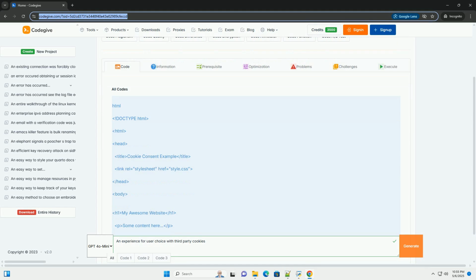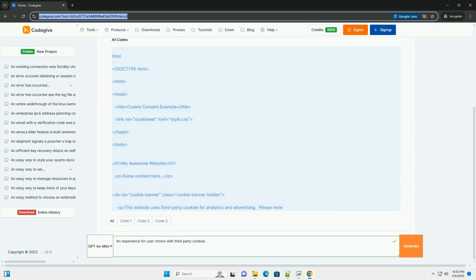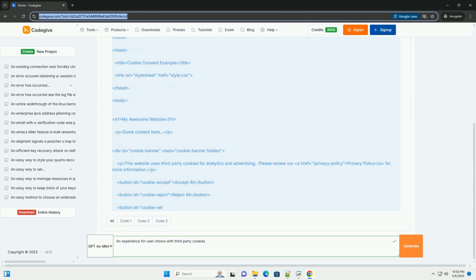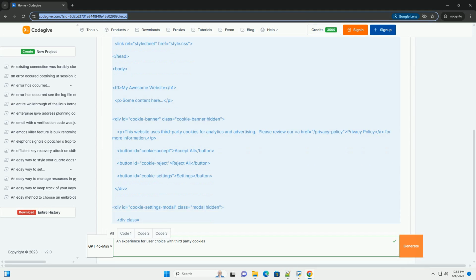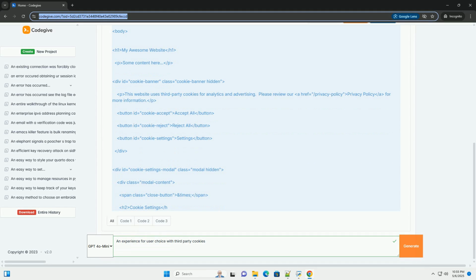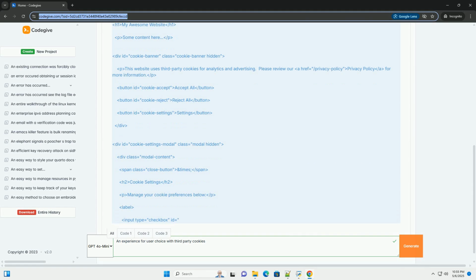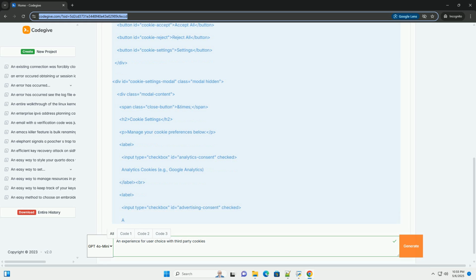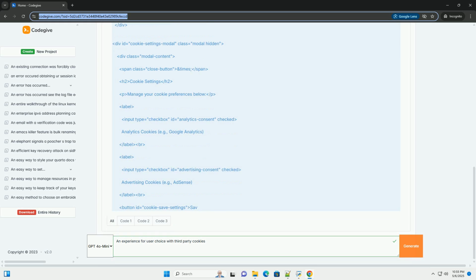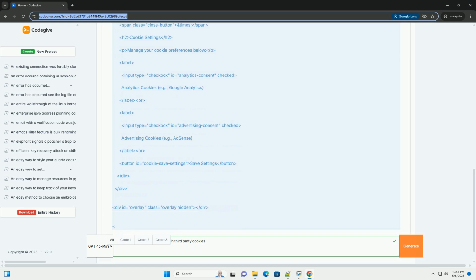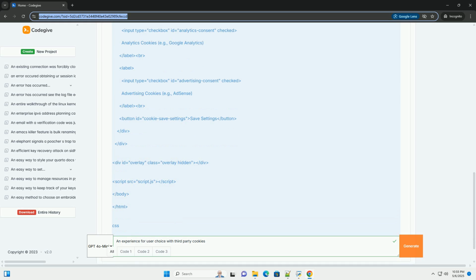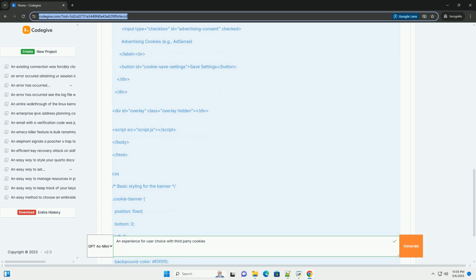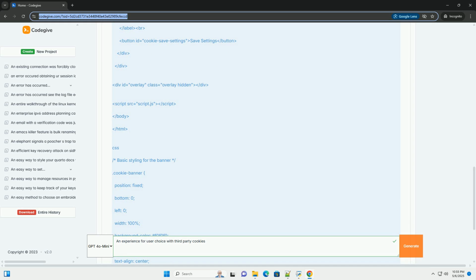Crafting a user choice experience for third-party cookies, a detailed tutorial. Third-party cookies are a hot topic, driven by privacy concerns and regulations like GDPR and CCPA. Implementing a transparent and user-centric approach to managing them is crucial for ethical website development and maintaining user trust. This tutorial will walk you through creating a solution that informs users about third-party cookies, offers choices for opting in or out, and stores those preferences.